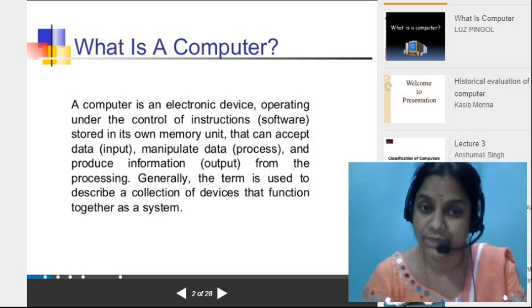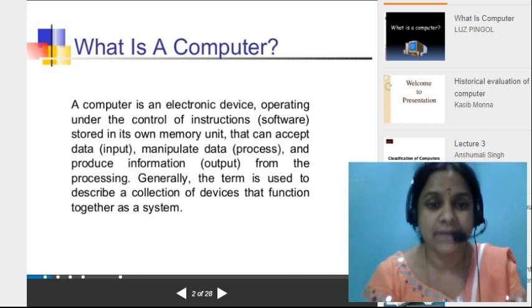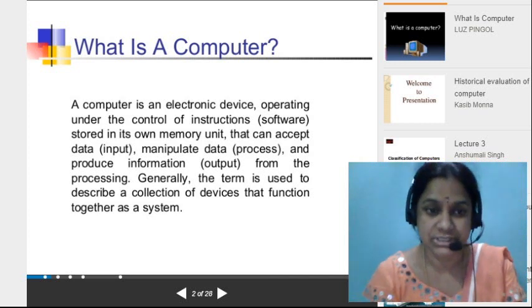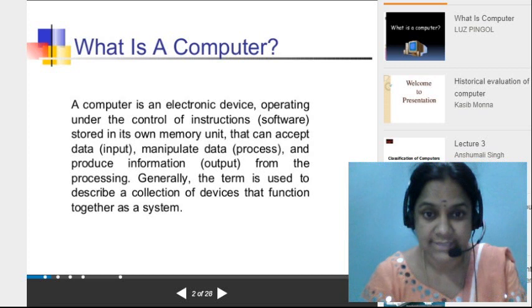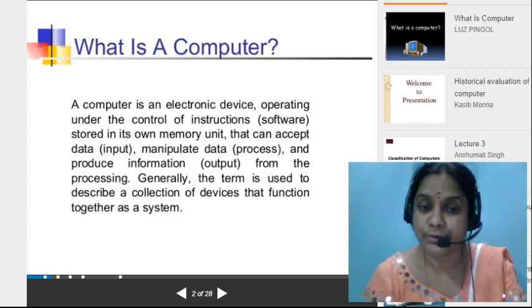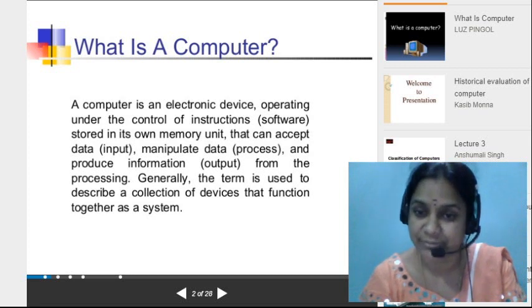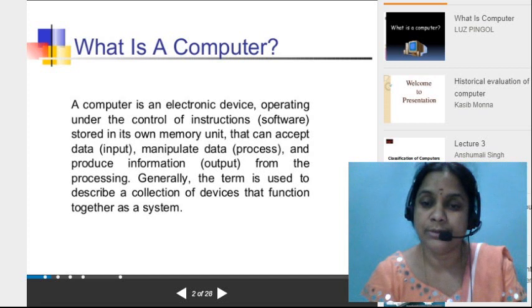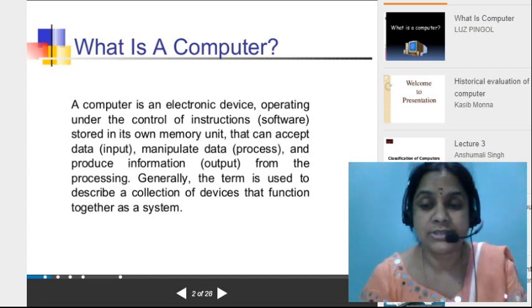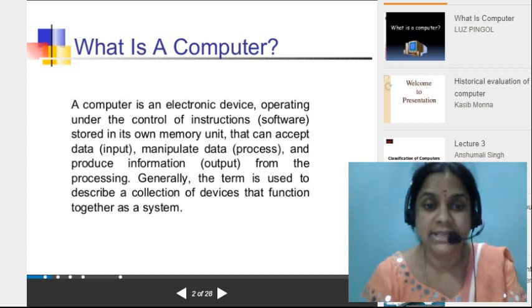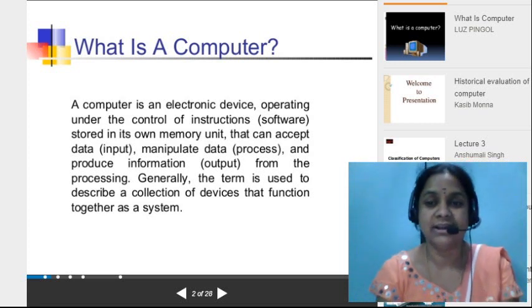A computer is an electronic device operating under the control of instructions. It has a storage capacity, input operations and output operations. It produces information, right and clear information. Multiple processes can be done simultaneously. That is known as a computer.